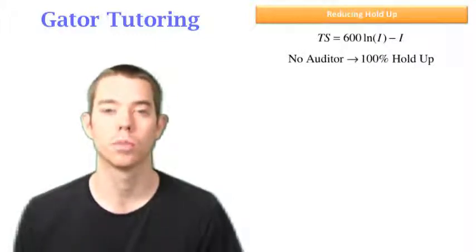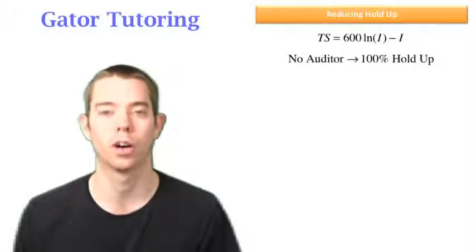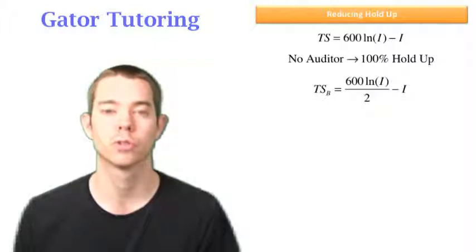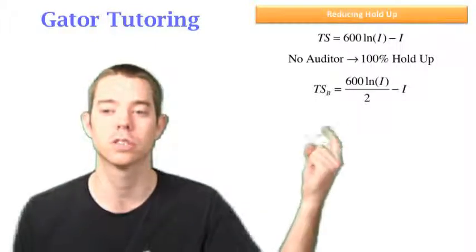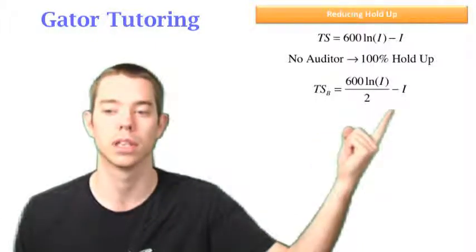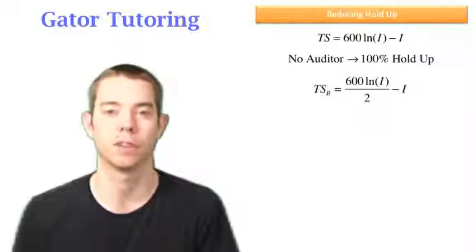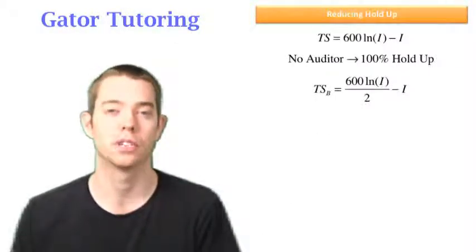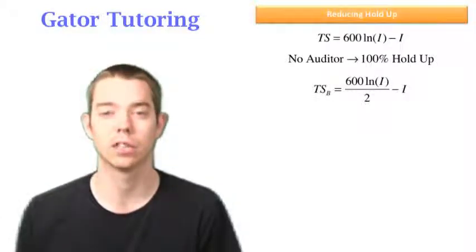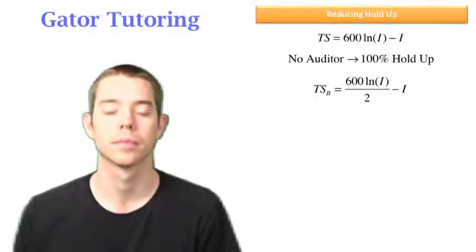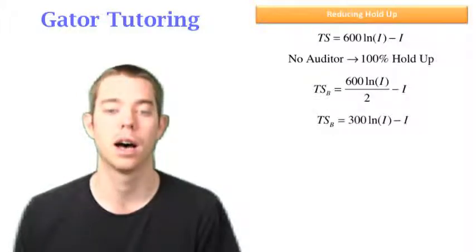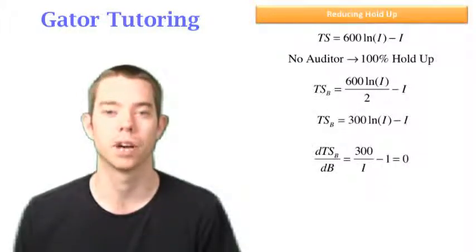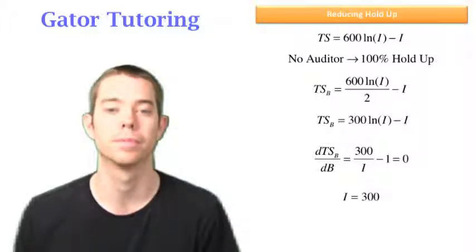Well, with no auditor, we already said there's going to be 100% the holdup problem. So total surplus for Ben is going to look like this, where we're just dividing the value by 2, and we're leaving the investment level by itself because Ben knows Sam's not going to pay him back, so it's going to lead to the holdup problem. He's going to underinvest. And we see that's going to be 300 times the L&I minus I, and we can easily solve for I in this case to be equal to 300.